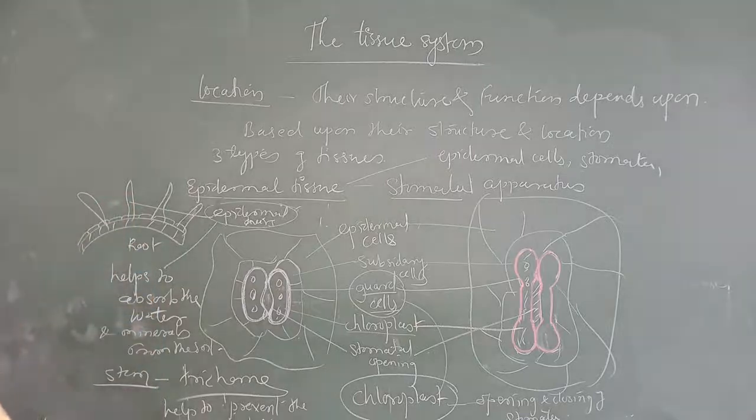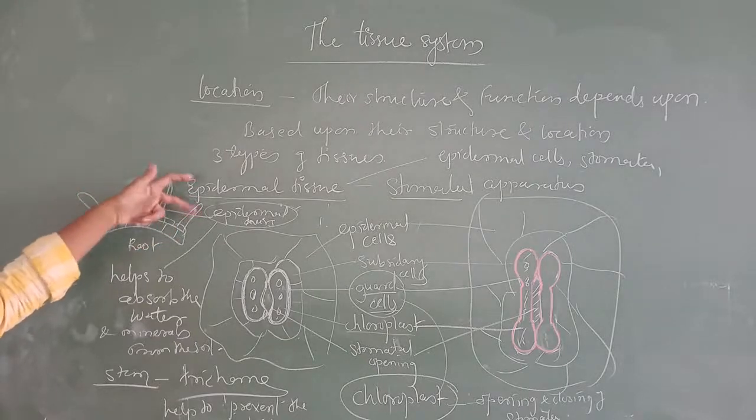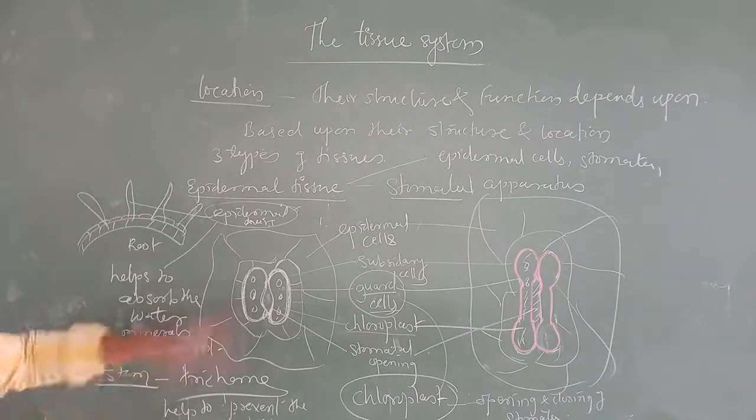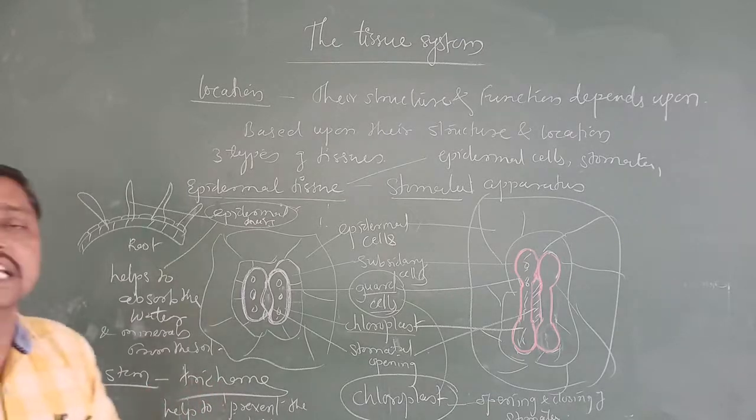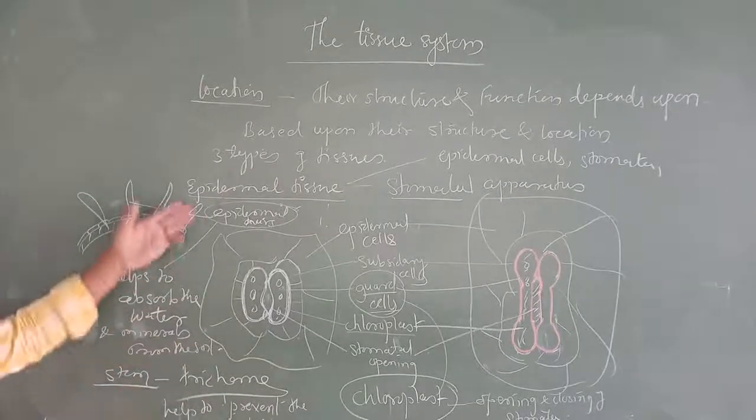Second is ground tissue or fundamental tissue, then vascular or conducting tissue. We have discussed epidermal tissue, which is made up of epidermal cells, stomatal apparatus, and the outermost epidermal appendages like hairs and trichomes.